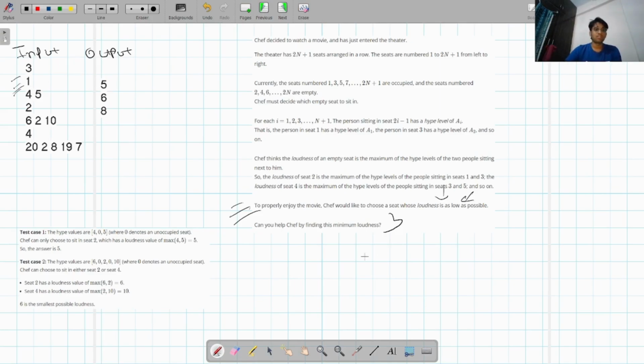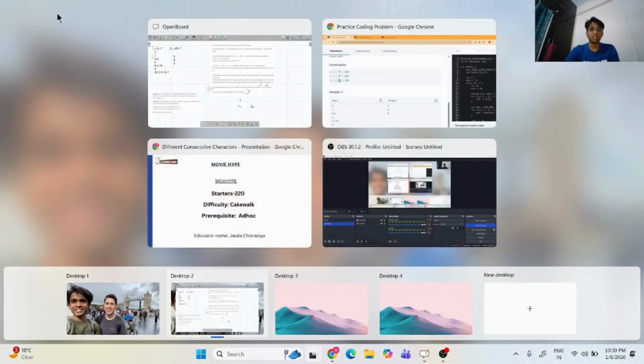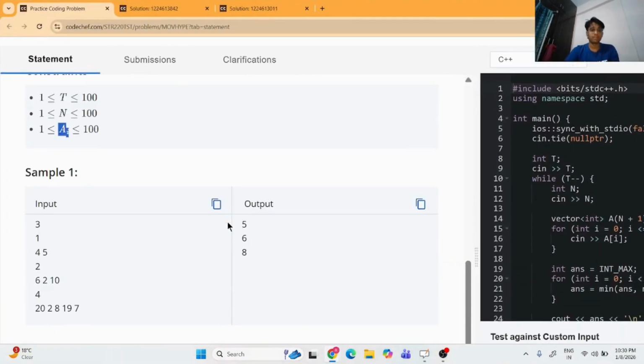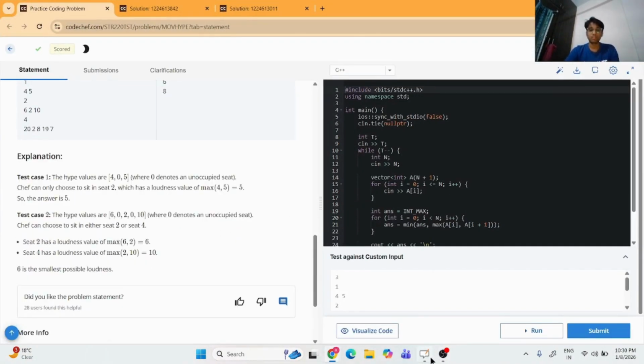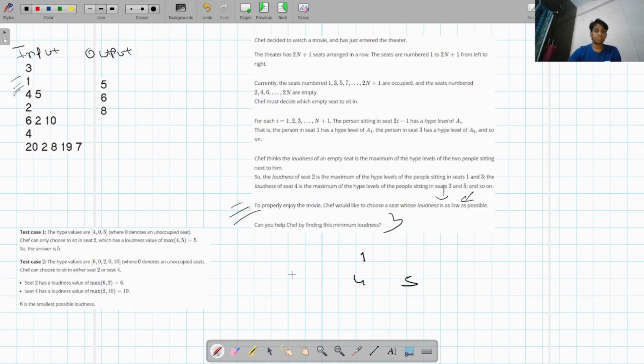In the first test case we have got 1, 4 and 5. So the hype values would be 1, 0, 4, 0, 5, where 0 denotes an unoccupied seat.